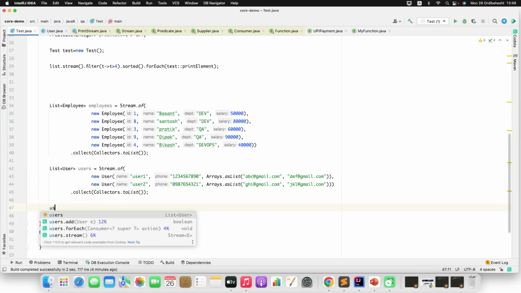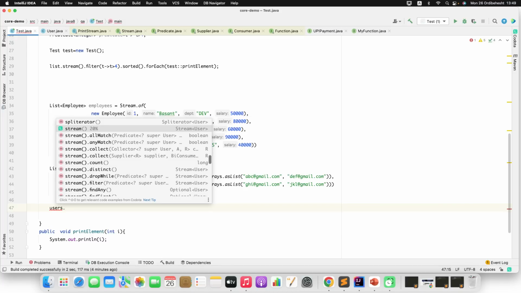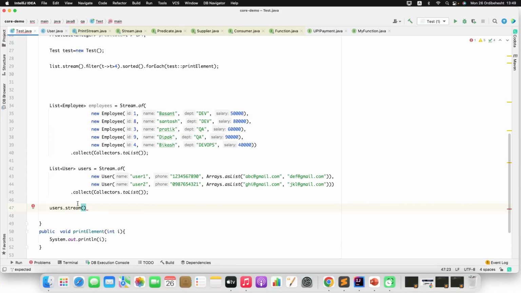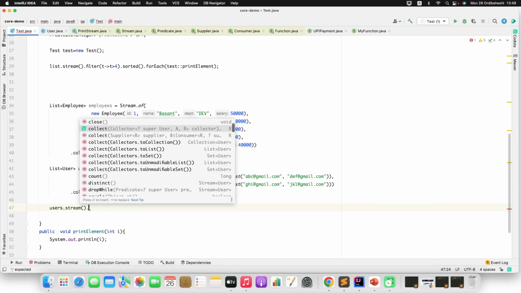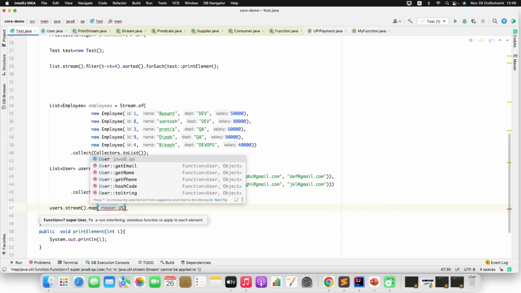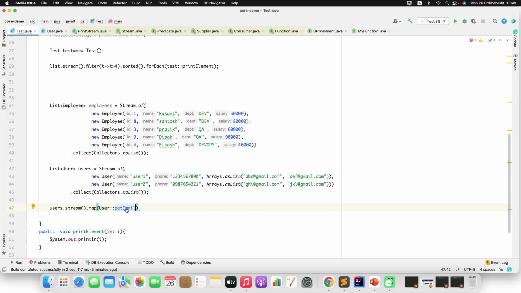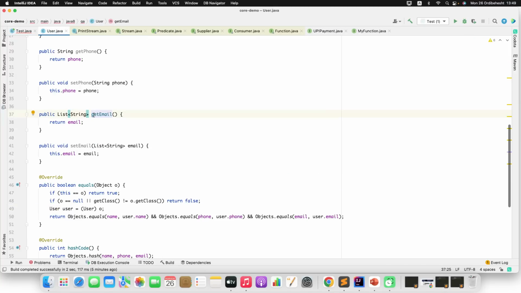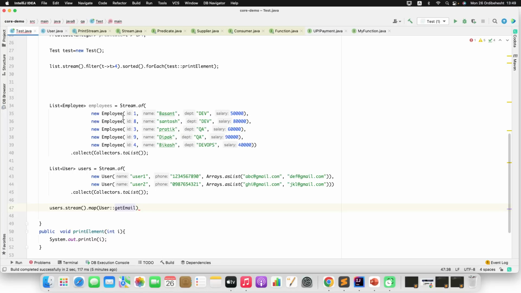So what you can do, users dot stream. First step, you always need to convert to the stream. Then you can use map. What you want is only the phone number. Here you can use the method reference. If you know the class name, User, then getPhone. This getPhone is present inside this User class, and that is what you are using. So directly you can get this method using the method reference.